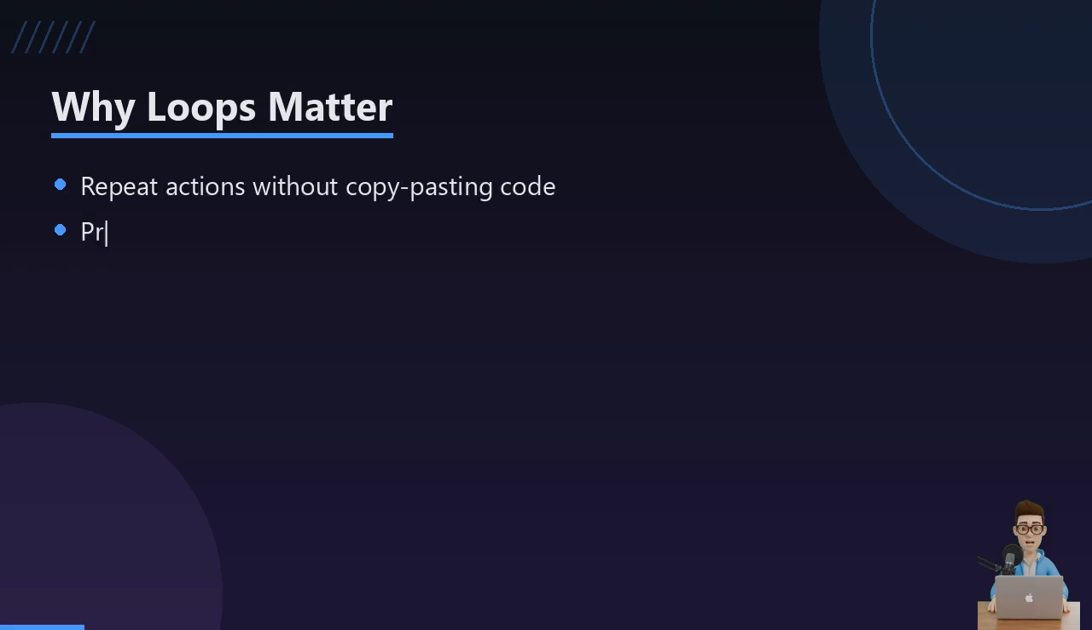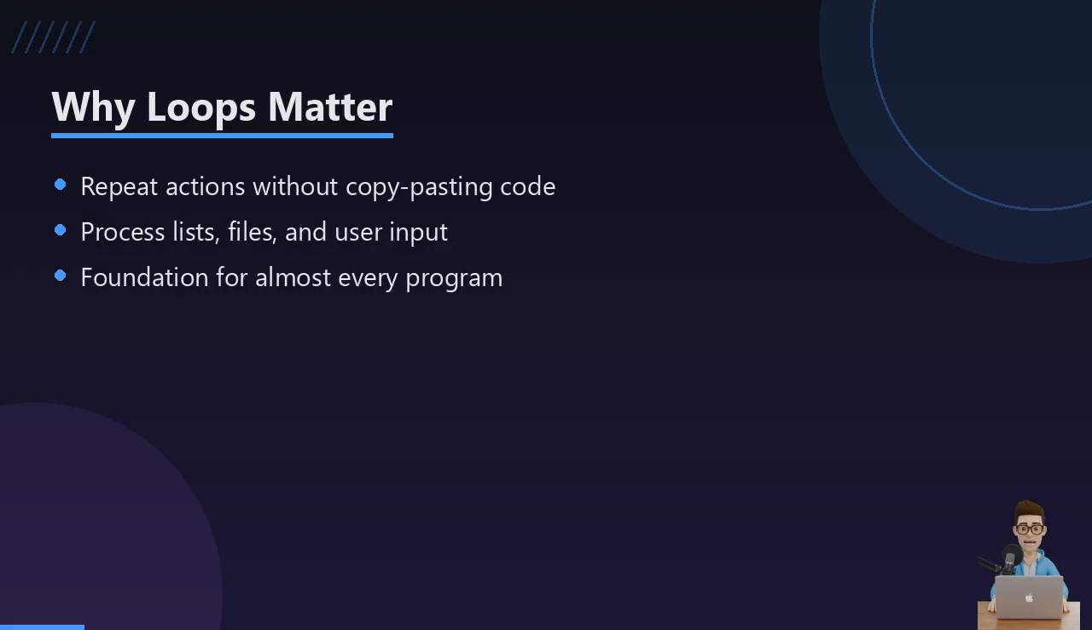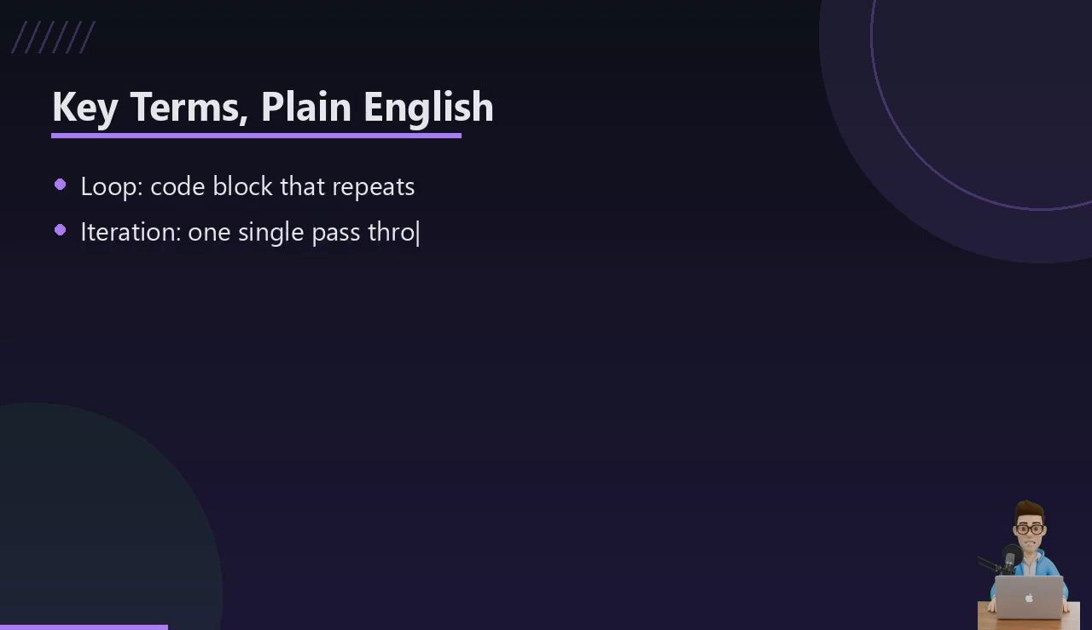So today we are talking about loops, specifically while and for. Loops let your program repeat something over and over instead of you writing the same line 100 times. Once this clicks, things like processing a shopping list or checking every row in a spreadsheet become trivial. Let's get into it. Before the code, let's define our words.